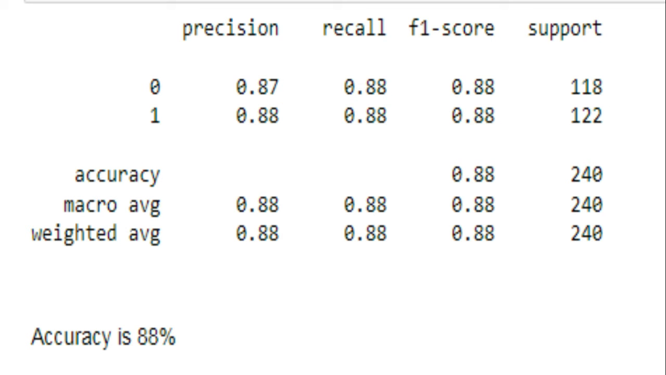This is my classification table. As you can see, the F1 score for 0 is 88% and the F1 score for 1 is 88%. The overall accuracy is 88%, which is quite good.